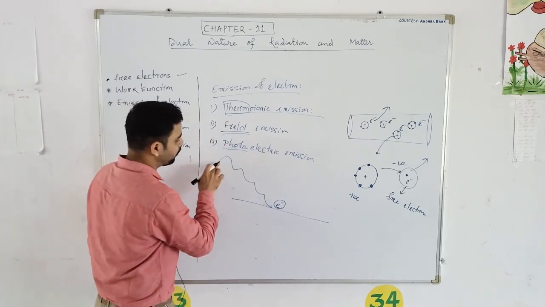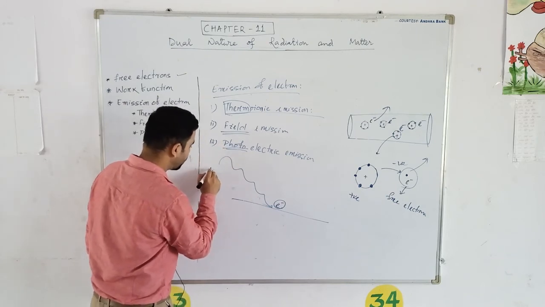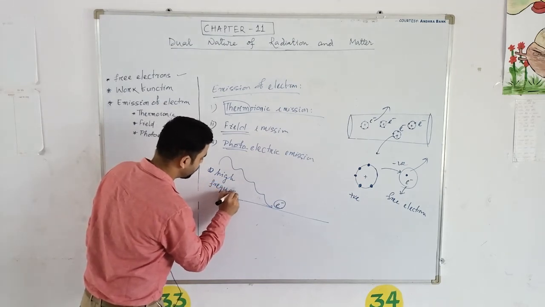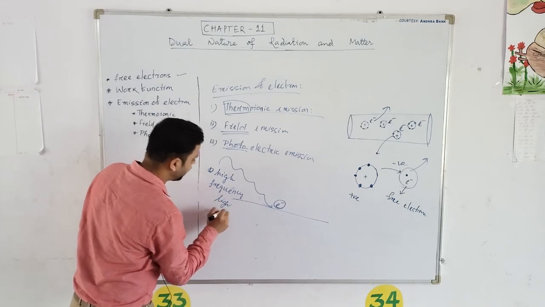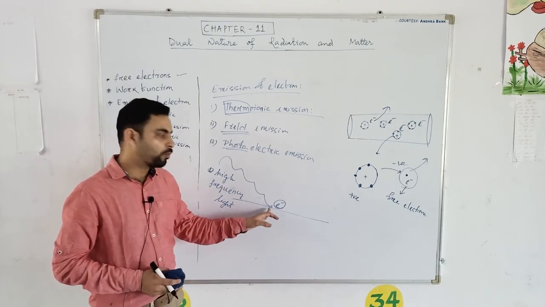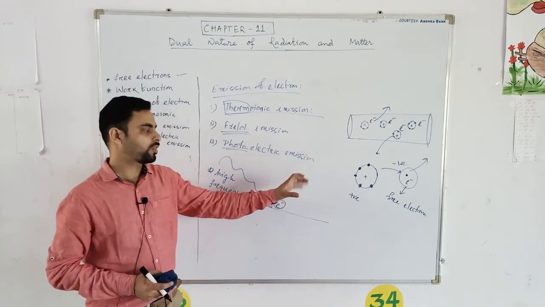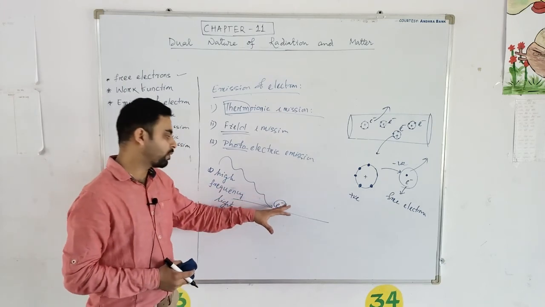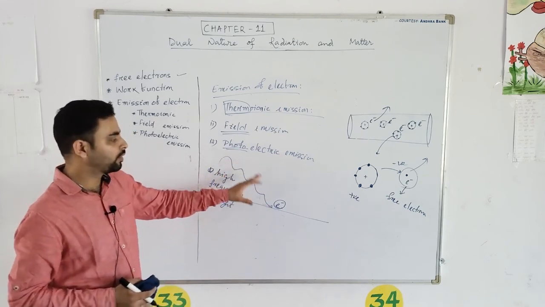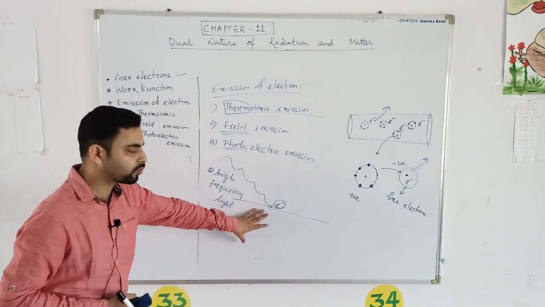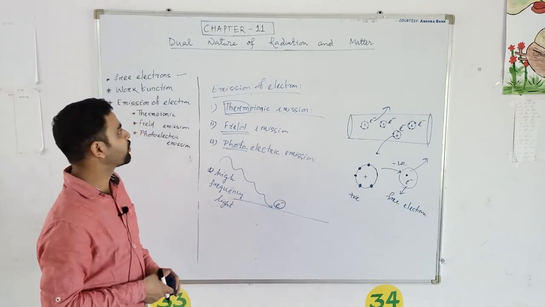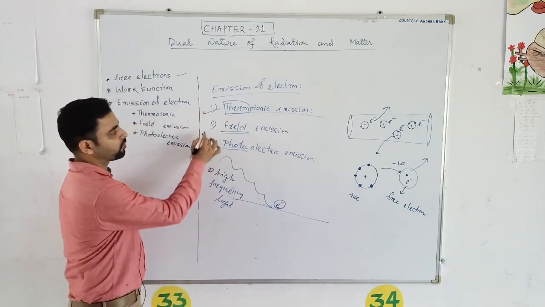Okay, when we apply a certain range of frequency, high frequency light, this high frequency light will force these electrons to move out of the metal surface. So these electrons are free from this metal surface due to the effect of light. Due to this light, the electrons are free. So this process of emission of electron is called photoelectric emission. So we have studied what is thermionic emission, we have studied what is field emission, we have studied about photoelectric emission.